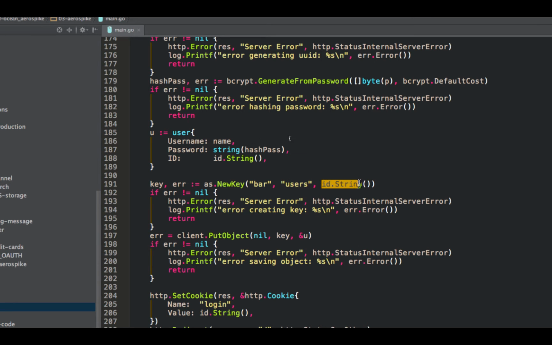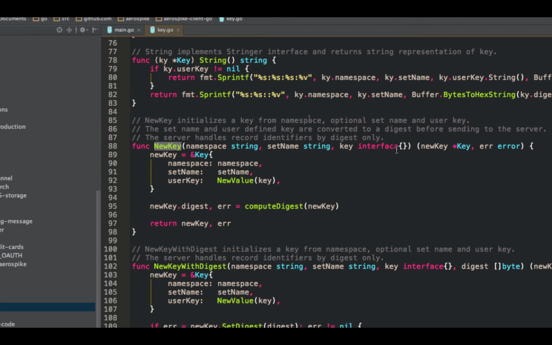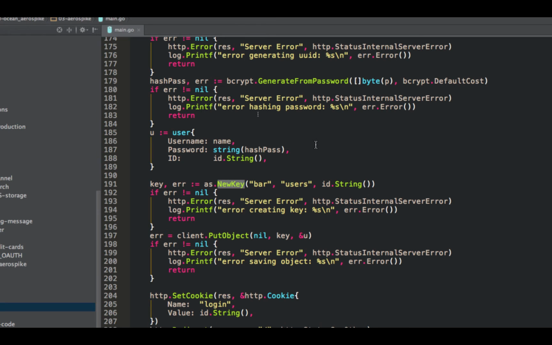And then we give it our actual key. So my key is my UUID. Your key can be any type. If you look at Aerospike new key, it wants an empty interface. So you can stick a numeric key, you can stick a string key, stick a struct key if you want, although that might be hard to recreate later. Whatever, it all works. For some reason it's possible to get an error when you're creating a key. I don't know why, but handle that.